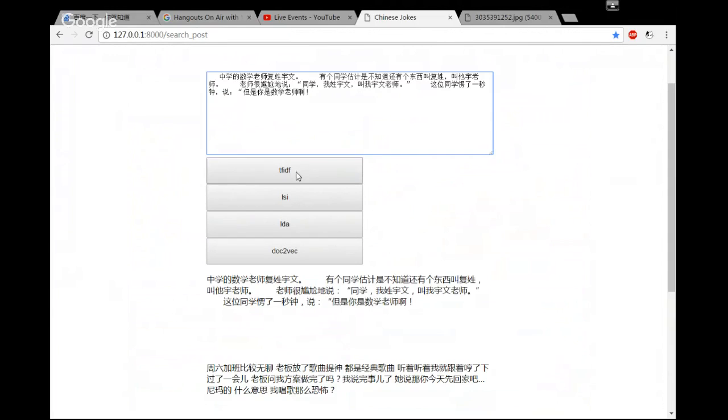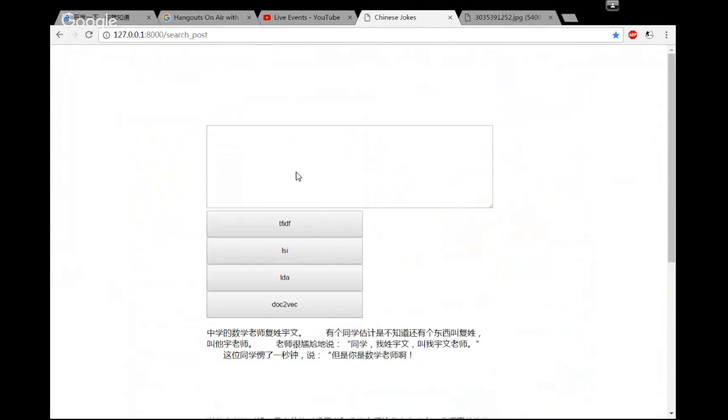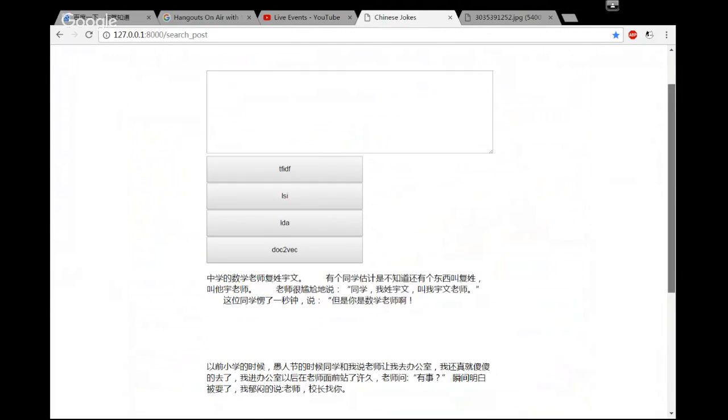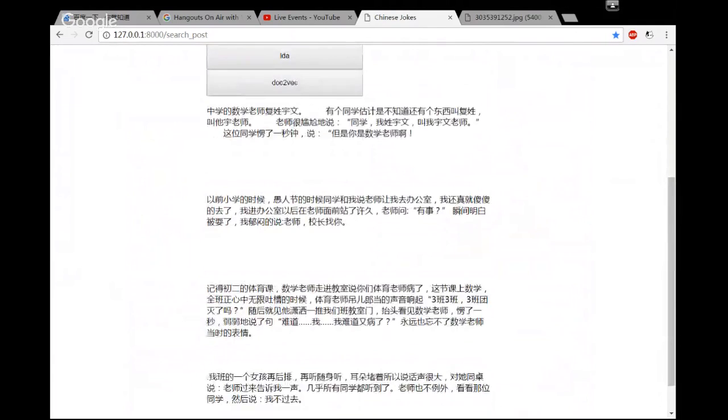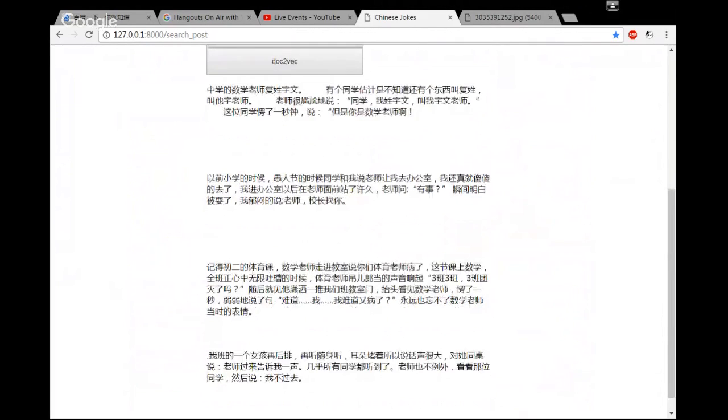If we use this method to search, we could find that the first one is the text we put in this area, and the following 3 jokes are the most similar 3 jokes related to it, and they are all related to teachers and students. They're all jokes between teacher and student.